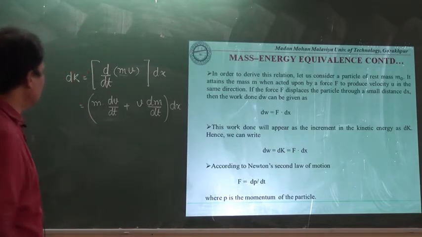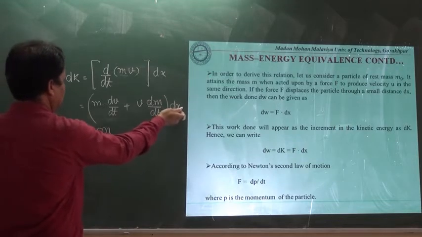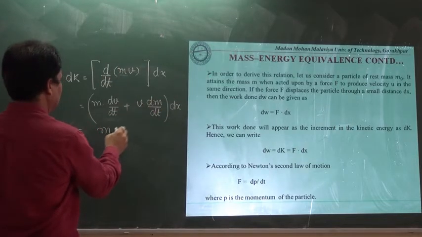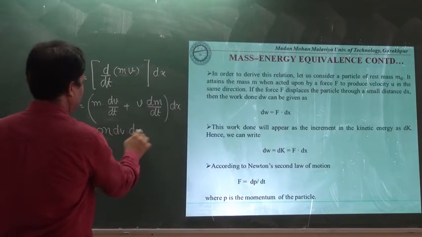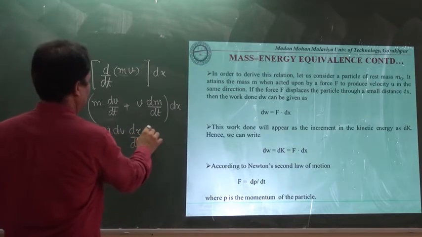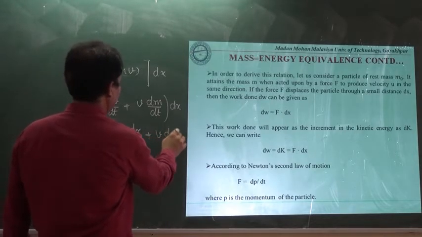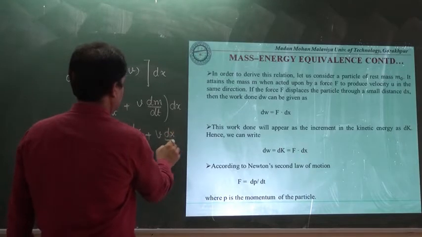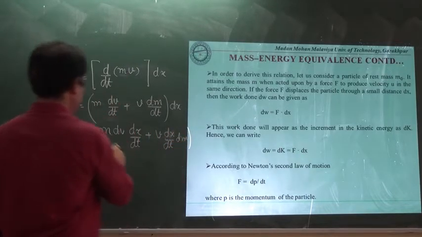Now we may write it by introducing this dx inside the bracket: m dv into dx upon dt, plus v dm into dx upon dt.